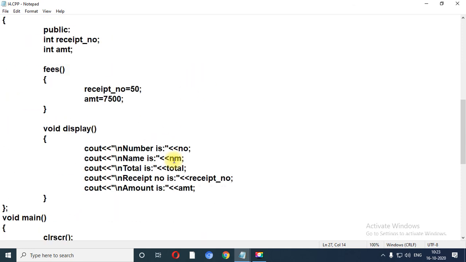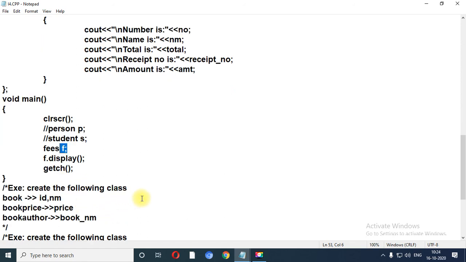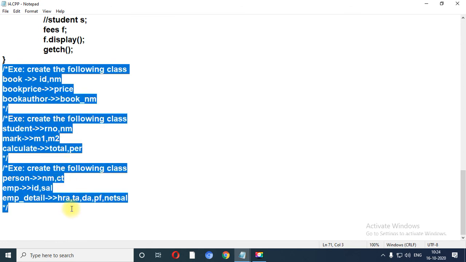Let me scroll down again. Let me scroll down up to void main. No need to create objects of these two classes, as we know that first of all it will call the constructor of the grandfather class, then it will call the constructor of the father class, and at last it will call the constructor of the child class. Again, this is the definition which you need to perform using multi-level inheritance.